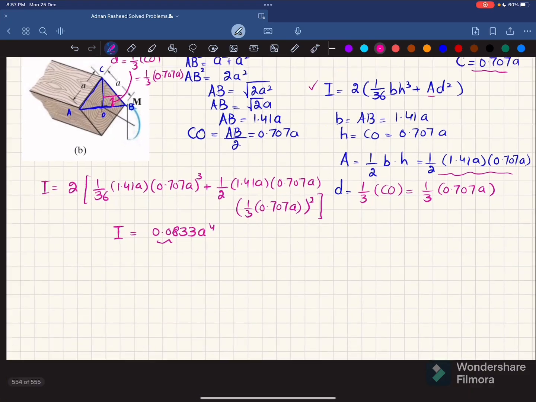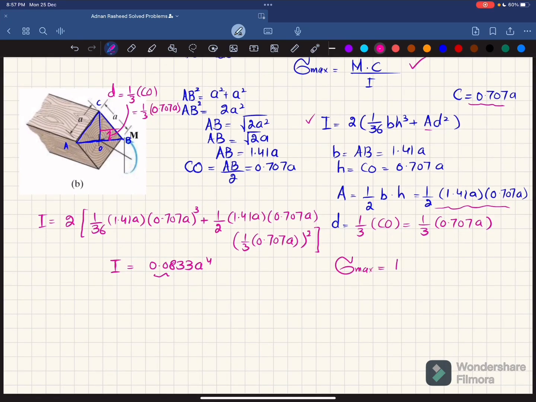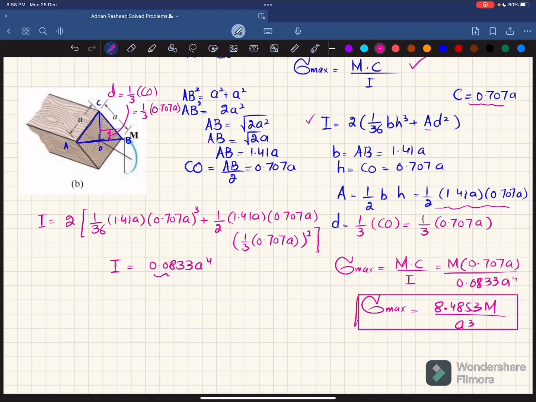So you will get maximum bending stress equal to M into C divided by I. So M, C is 0.707 times A, divided by I, which is 0.0833 A to the power 4. When you calculate it, the maximum bending stress comes out to be 8.4853 times M divided by A cube. So this is the maximum bending stress for case B.